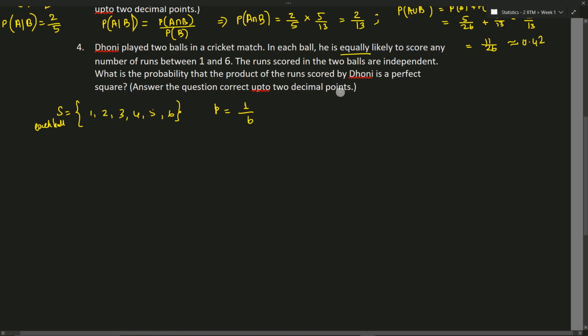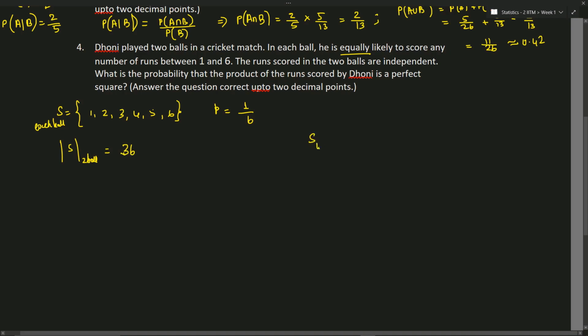Okay, so for 2 balls, what is the cardinality of the sample space? We have 6 multiplied by 6, that is 36 different possible outcomes that we can have.